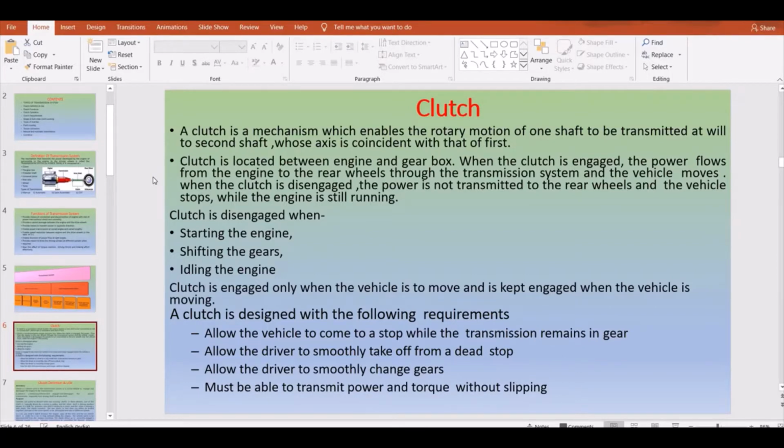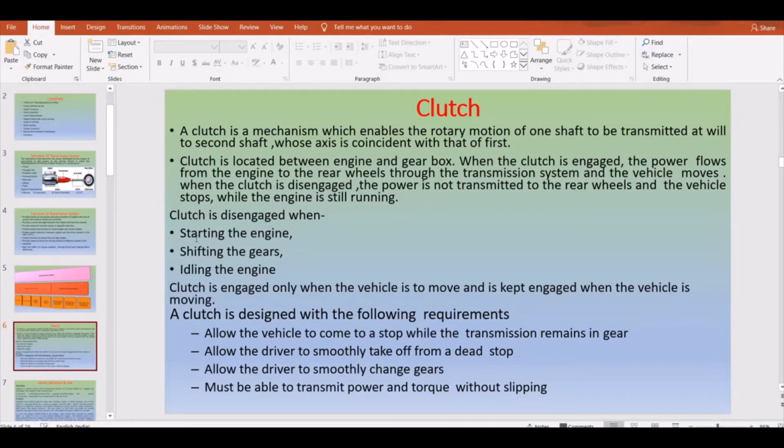All this is usually done with the help of the engagement and disengagement of the clutch itself. So here you have your clutch when it is disengaged: starting the engine, shifting the gears, and idling the engine, in the sequence order which I have listed over here, just before what I told you about the working of the clutch.